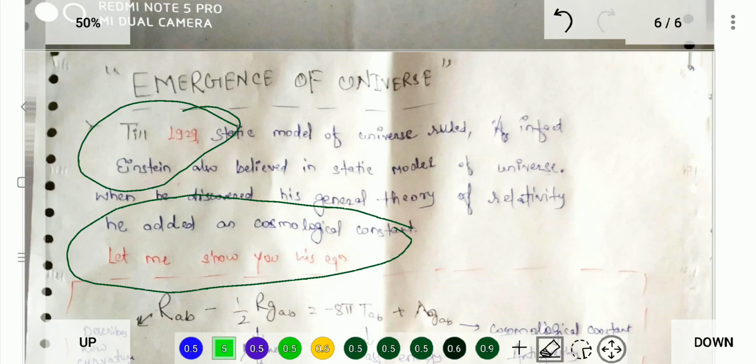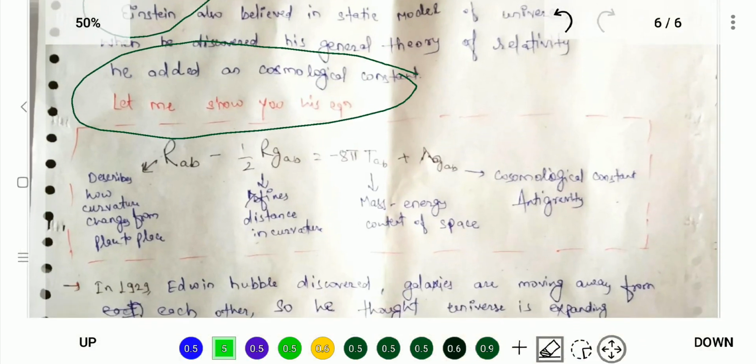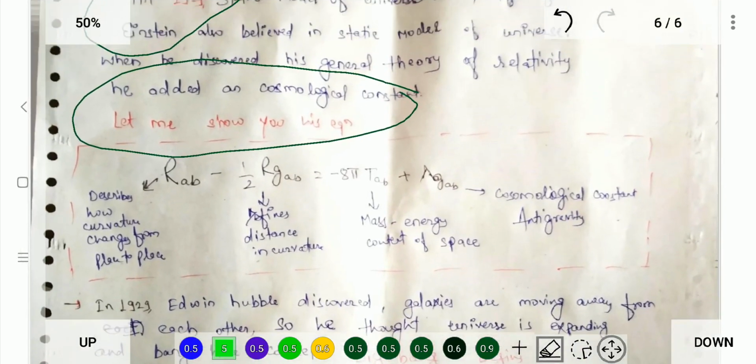Let's see what Einstein's great equation is. Let me tell you how he is great. See, this is his equation. R_ab is a tensor. I will tell you what a tensor is, but in the upcoming videos. It describes how the curvature changes from place to place. And this term here, half of R g_ab, these are all metric tensors, which define distance in curvature.